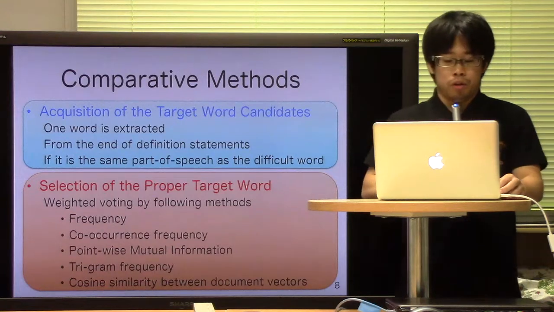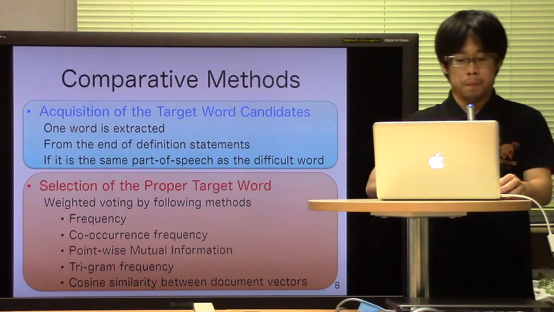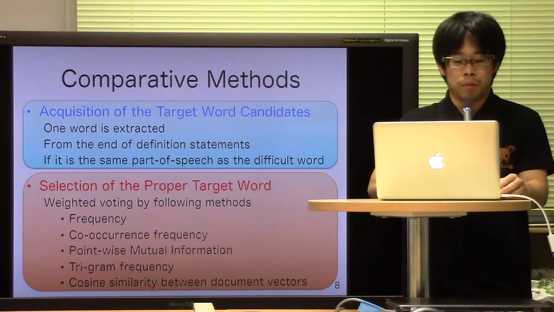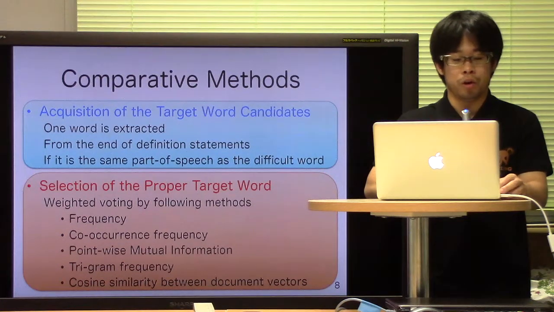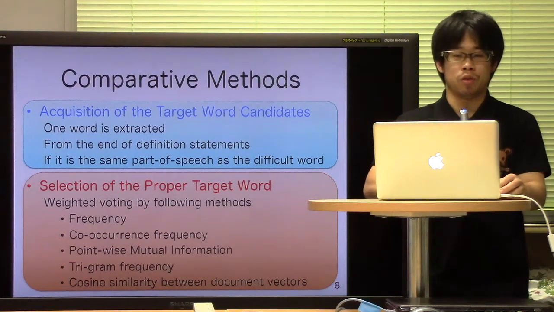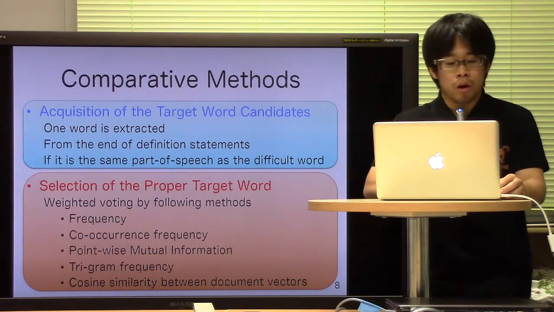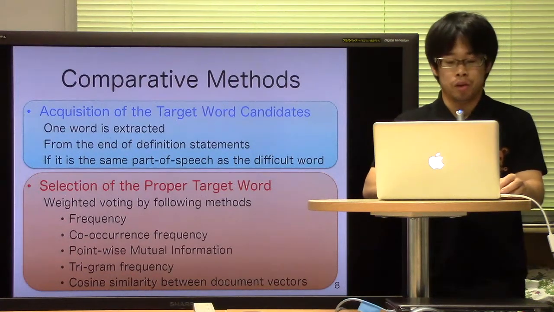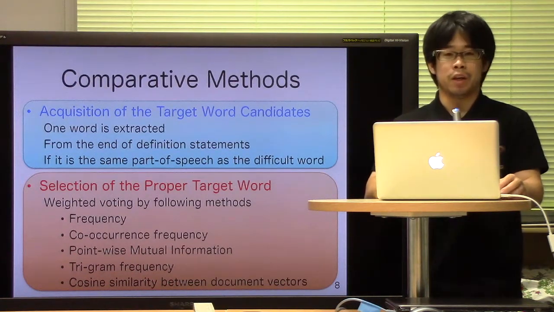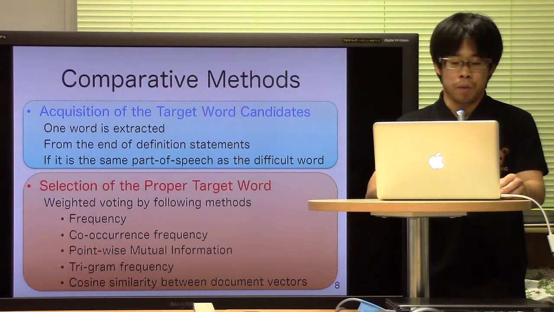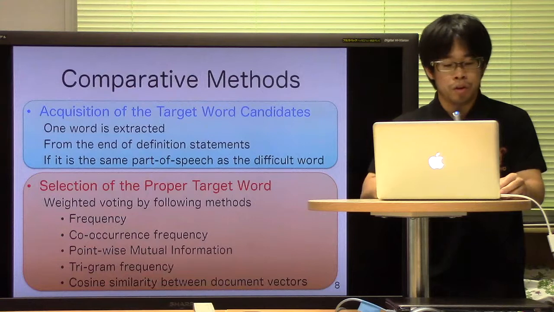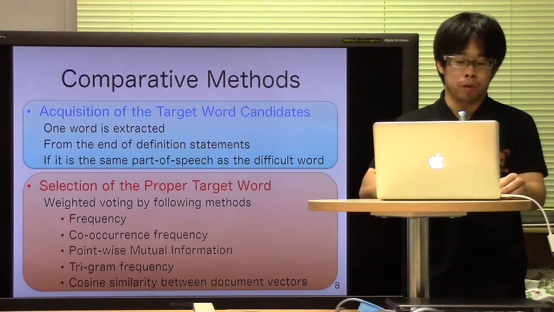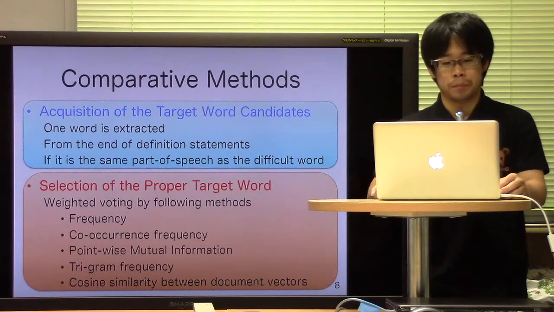Kajiwara and Yamamoto's approach is used as the comparative method. In contrast to the method proposed here, Kajiwara and Yamamoto's method describes the acquisition of only one target word from the end of the definition statement. We acquire multiple simple words because we use multiple dictionaries and difficult words have more than one meaning. The comparative method selects simple words utilizing frequency and context information, and selects by weighted voting.